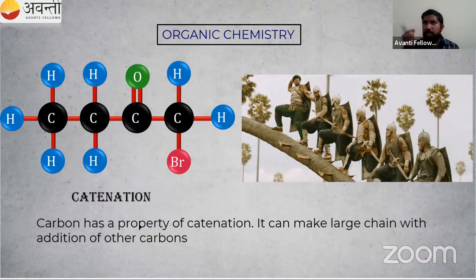So catenation is the self-linking property of carbon, and a large chain is formed. Because of this property, a variety of organic compounds are present. Because of this property of carbon, we are studying all these things, right? So this is our organic chemistry, like Bahubali. This carbon is also linking with others or self-linking.